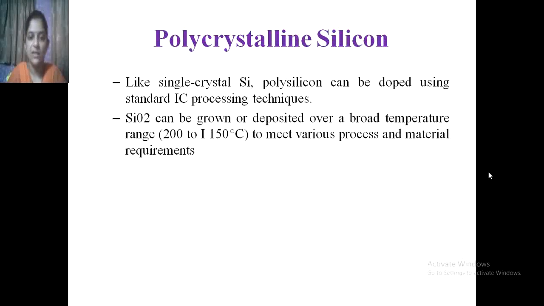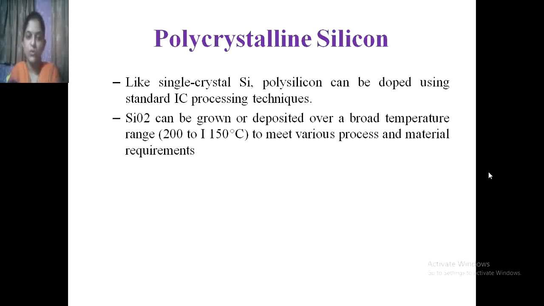Then, like single crystal Si that we have already discussed, polysilicon can be doped using standard IC processing techniques. So SiO2 can be grown or deposited over a broad temperature range, that is 200 to 1150 degrees Celsius, to meet various process and material requirements.